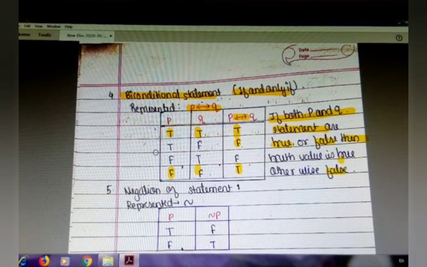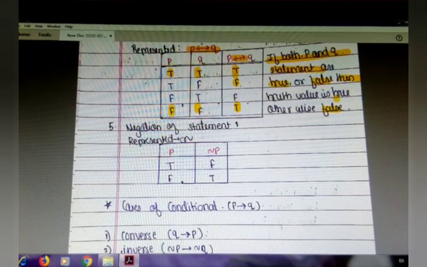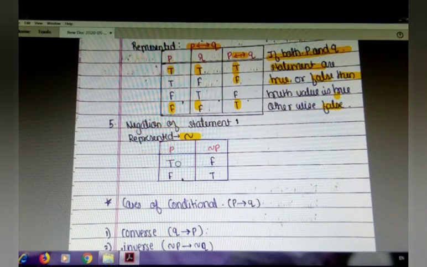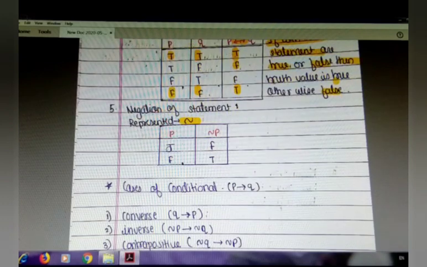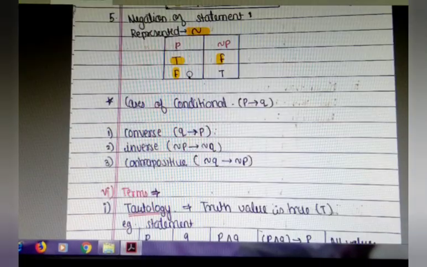Next type we are going to learn is negation of a statement, represented by this symbol. Negation means opposite. Here we have taken P or negation of P. If the value of P is true, then the negative form of P is false. Negation is like the opposite form, meaning true becomes false and false becomes true.